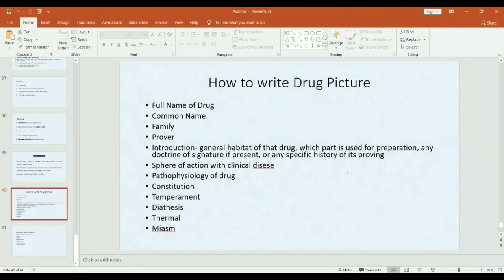And also for example in Lachesis you should write that Dr. Hering, he himself took Lachesis for proving. So any specific history related to that drug, you should write it in introduction. Then sphere of action means which organs are affected by that drug with clinical diseases. You should write pathophysiology of drug, how it acts, means it causes inflammation, congestion or ulceration, like that.